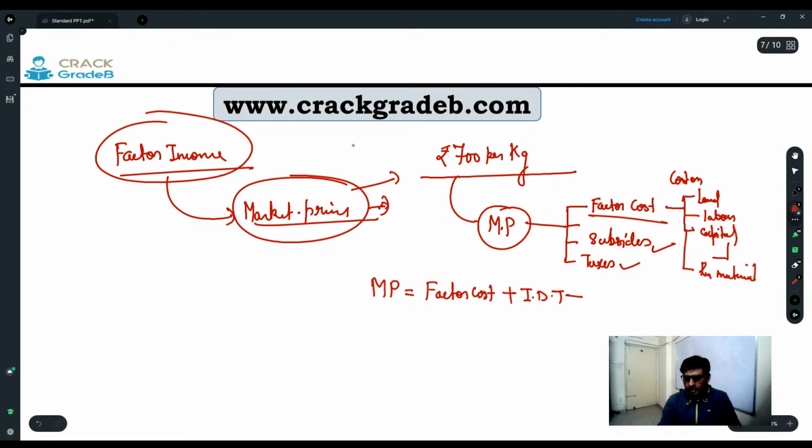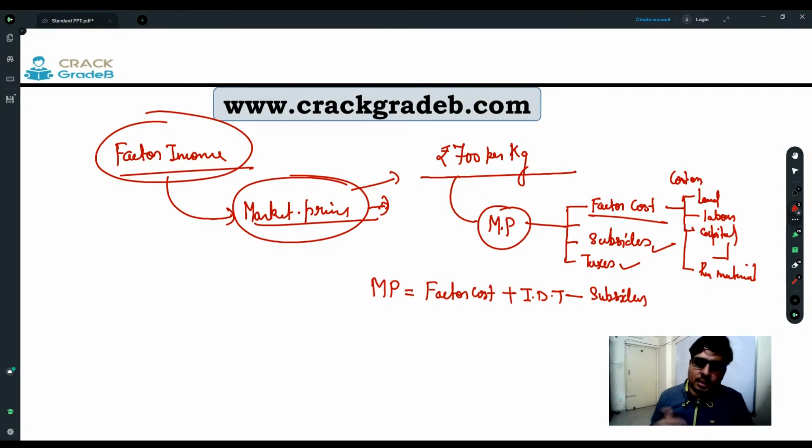And then I will subtract subsidies. Why subsidies is being subtracted? The amount of subsidies is subtracted from the market price, because subsidies are being given to bring down the price. So that is why subsidies will be in the minus. Fine. So market price is comprised of what?